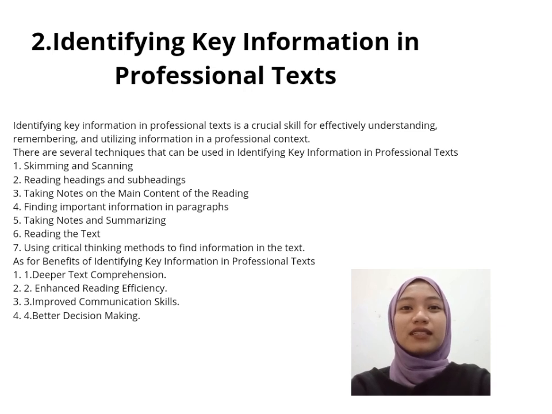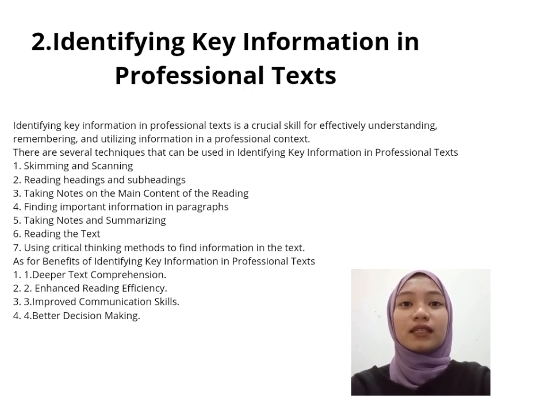The second material is Identify Key Information in Professional Text. Identifying key information in professional text is a crucial skill for effectively understanding, remembering, and utilizing information in a professional context. There are several techniques that can be used. The first is skimming and scanning.